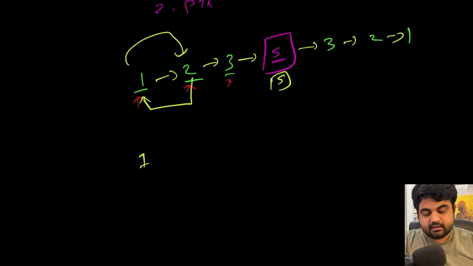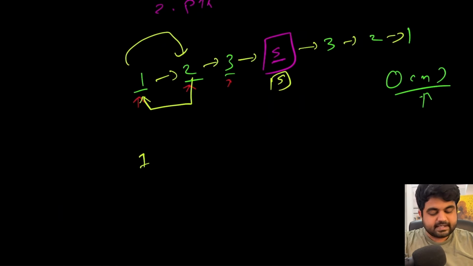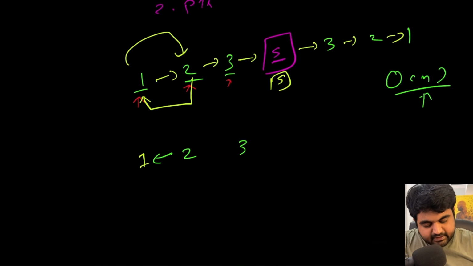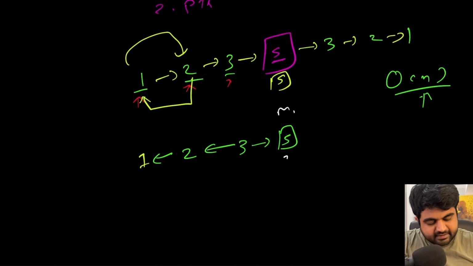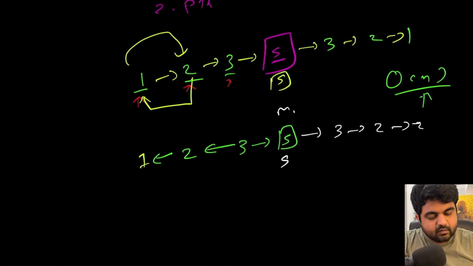Basically, we are manipulating the input for simplicity's purpose, because we are trying to optimize our solution in terms of space complexity. So now we are going to have a linked list that looks like this, where 3 is pointing towards this middle pointer 5, where our slow pointer currently is. And then 5 points back towards 3, and then once again 2, and then once again 1.